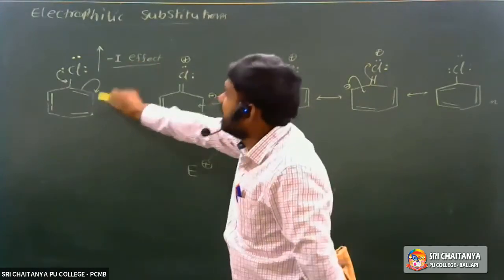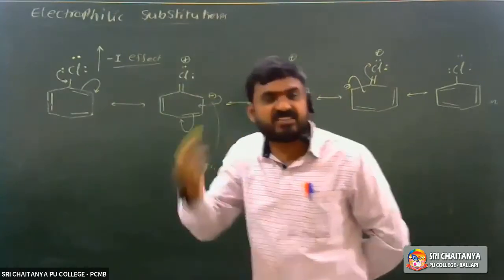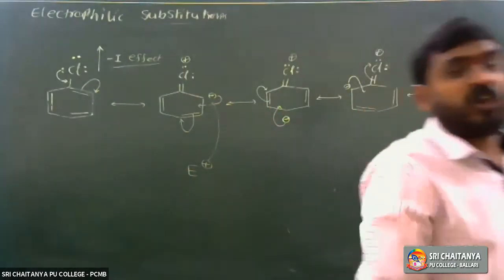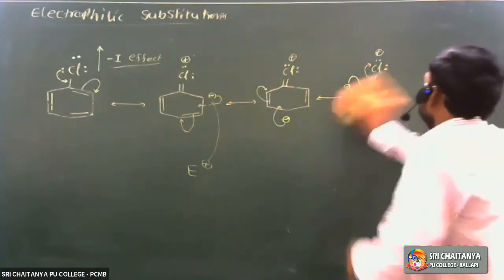So haloarenes are less reactive towards electrophilic substitution reactions than benzene. Benzene undergoes electrophilic substitution reactions more easily than haloarenes because the halogen is a ring deactivating group.